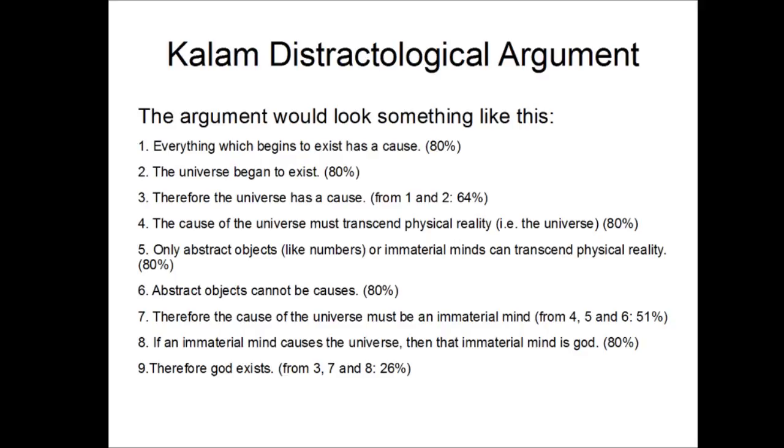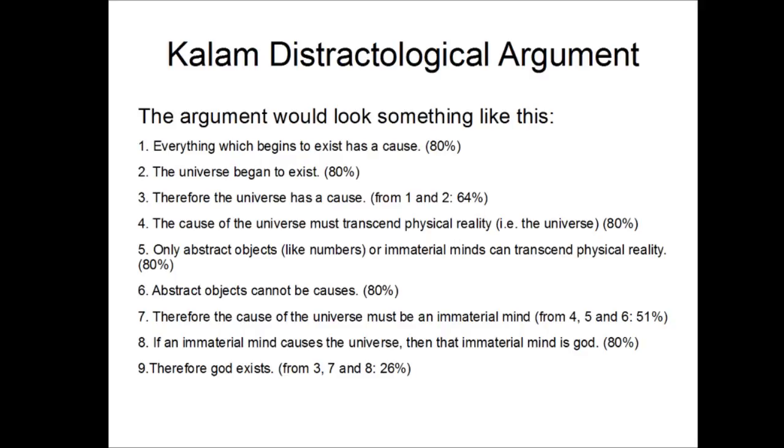Summarizing and simplifying what we heard earlier, the argument would look something like this. 1. Everything which begins to exist has a cause. 2. The universe began to exist. 3. Therefore the universe has a cause, which we deduce from 1 and 2. 4. The cause of the universe must transcend physical reality, that is, the universe. 5. Only abstract objects, like numbers or immaterial minds, can transcend physical reality. 6. Abstract objects cannot be causes.